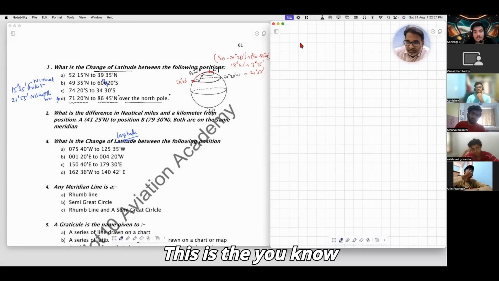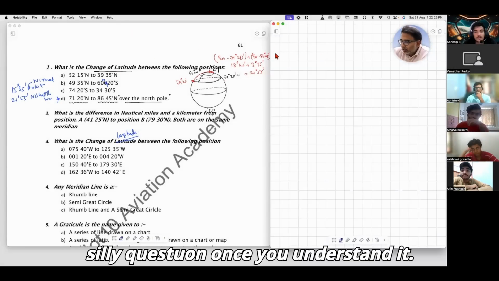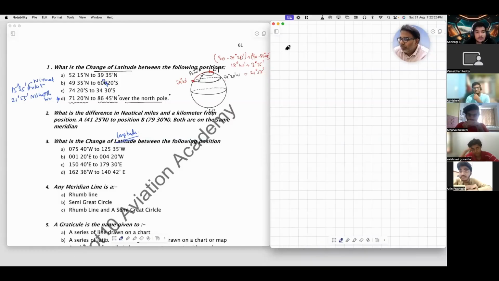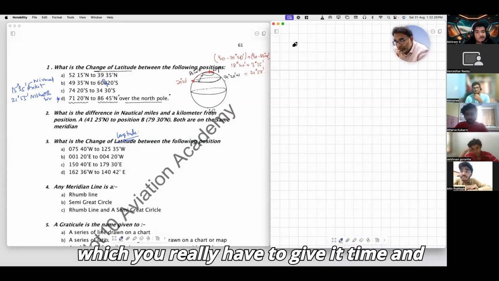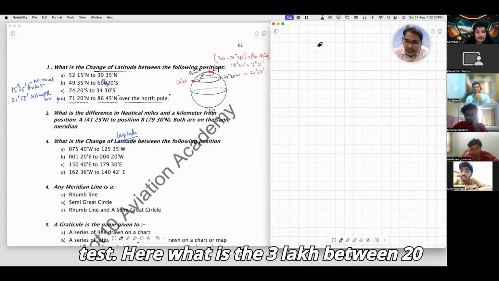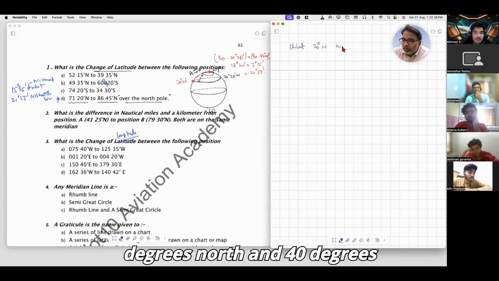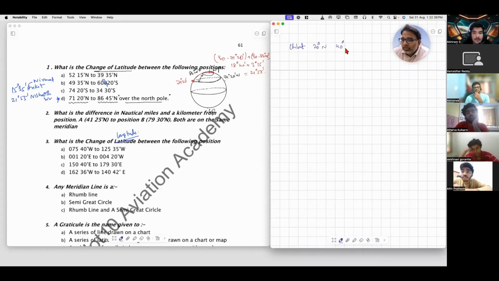This is a very silly question once you understand it. Before you understand it, you really have to give it time. What is the change in latitude between 20 degrees north and 40 degrees north?